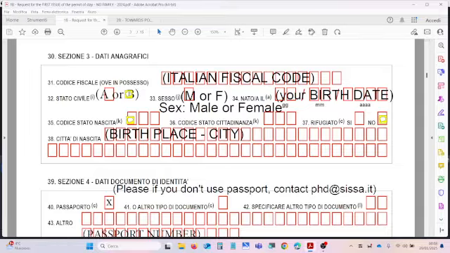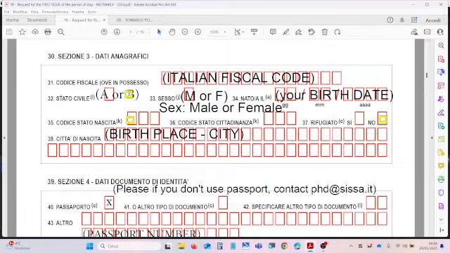Field 35, codice stato di nascita, means that you have to enter the code for the country where you were born, and you can find this code in one of the documents that you can find in the envelope. There is a list of countries. You find your country and you find the right code. For example, if you are Indian, you look for India in the list of the countries and you will find that the code is I, N, D, 3 letters. Every code for the country is based on 3 letters.